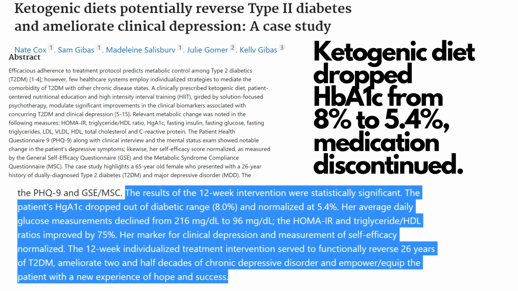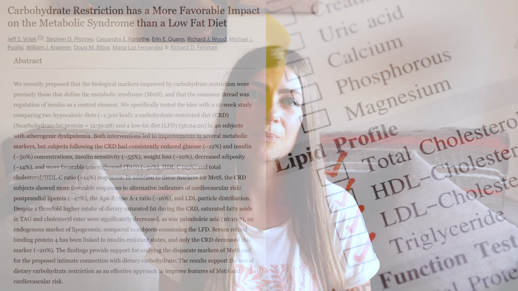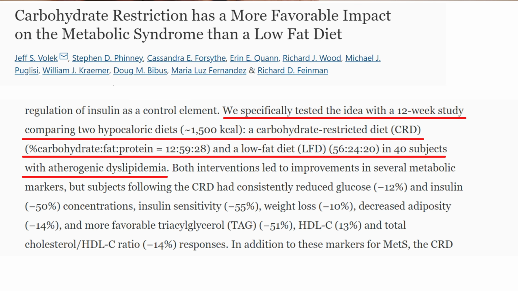The high-fat, low-carb diet reduces insulin concentrations, reduces insulin resistance, and greatly improves type 2 diabetes, often leading to type 2 diabetes remission. Let's do a fact check again. Which diet, the low-fat diet or the high-fat diet, is better for blood lipids and insulin resistance? Let's look at this study, a comparison of the low-fat, high-carb diet versus the high-fat, low-carb diet on blood lipid profile and insulin resistance. The low-carb diet was defined as around 10% of calories coming from carbs, and the low-fat group was less than 30% calories coming from fat.